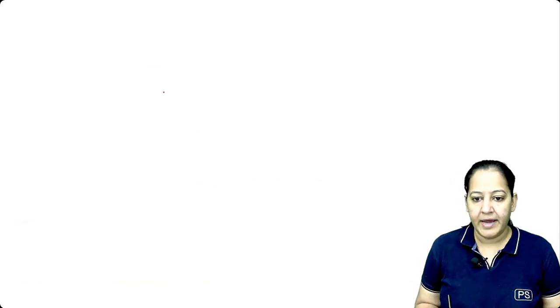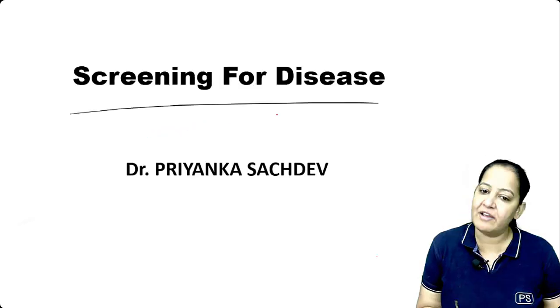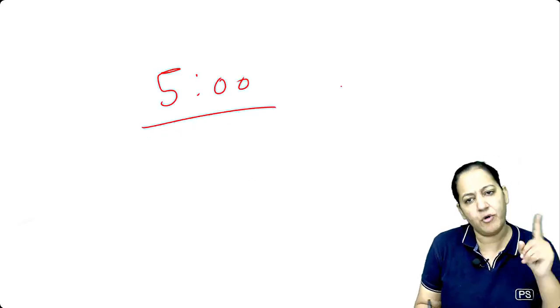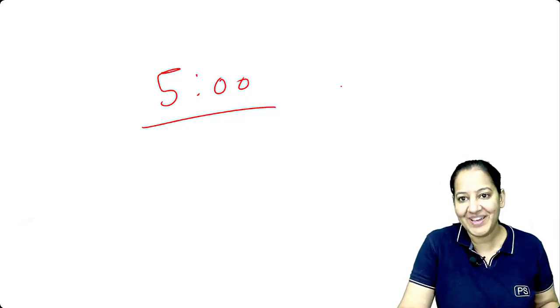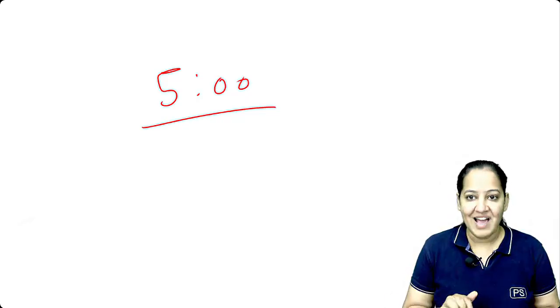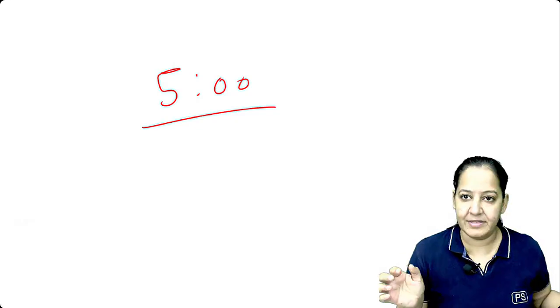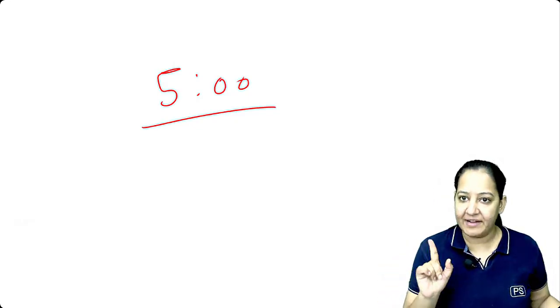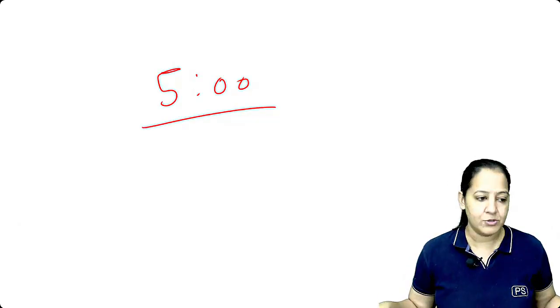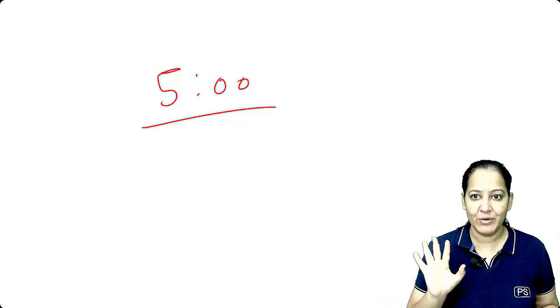It's 4:45 now. Let's take a 15-minute break and start again at 5. I'm not ending the session, I'm just switching off the camera and the mic. I will be back in 15 minutes. Have a coffee, tea, so that we can continue for 1 more hour. Okay, 5 sharp.